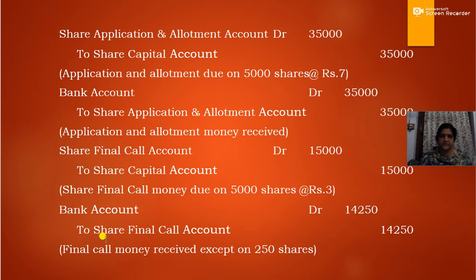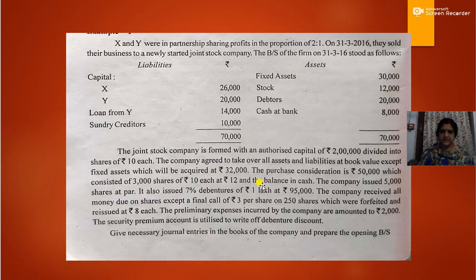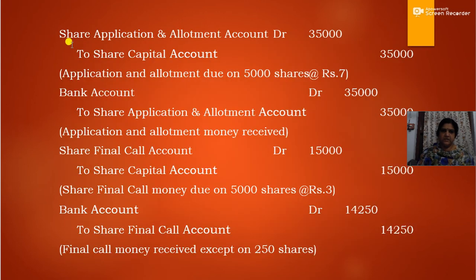So the actual amount of share final call money received will be bank account debtor to share final call 14,250. Okay, so this is regarding this transaction. The company issued 5,000 shares at par and the company received full money due on shares except the final call money of rupees 3 per share on 250 shares. Okay, so that journal entry is over. So share application and allotment money due and received, then share final call money due and share final call money received except on 250 shares.